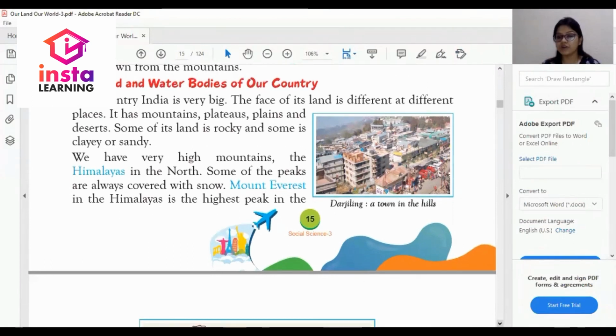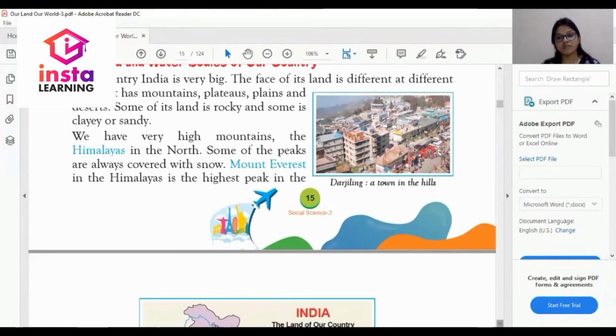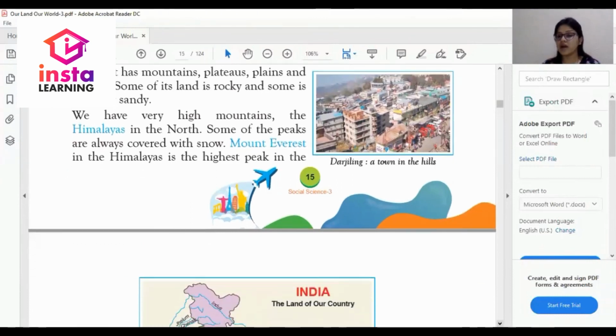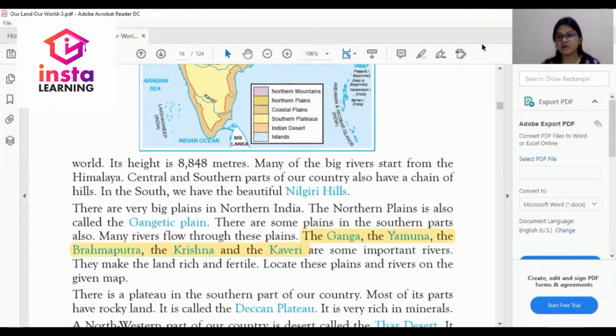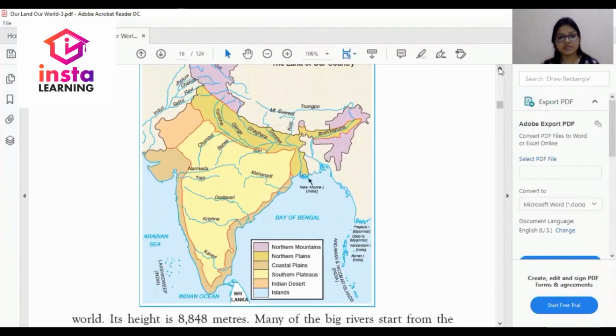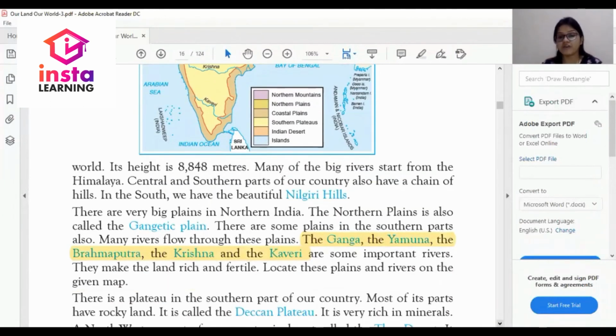Which is the highest peak of the world? Mount Everest in the Himalayas is the highest peak in the world, as you can see in the text. So this is the pictorial map of rivers of the country. The height of Everest is 8,848 meters. What is the height of Everest, dear student? The height of Everest is 8,848 meters. Many of the big rivers start from the Himalaya.